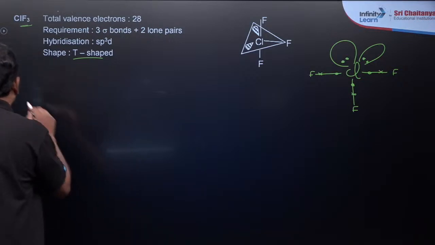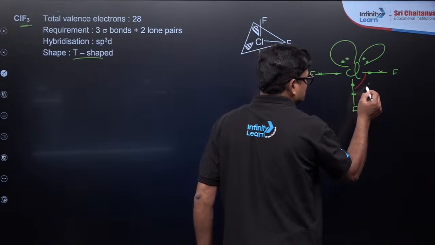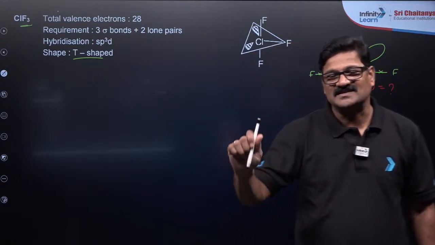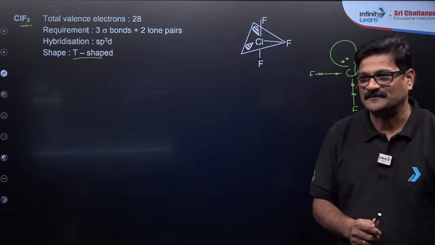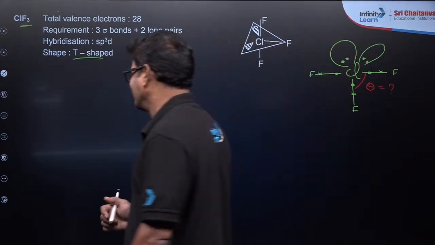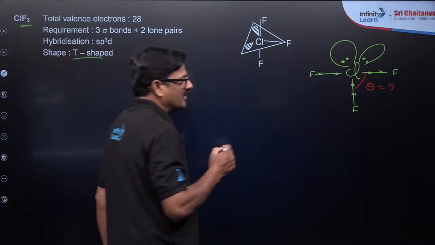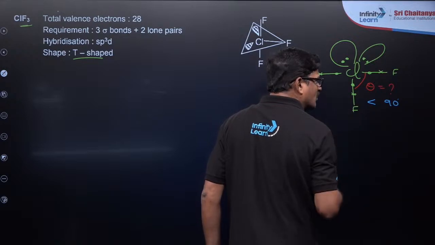Now, can you say what is the angle here? The question: is it exactly 90 or less than 90? It is going to be a little less than 90 degrees. Why so?